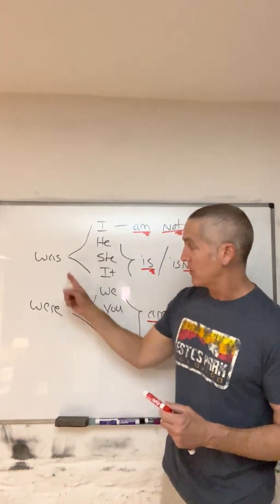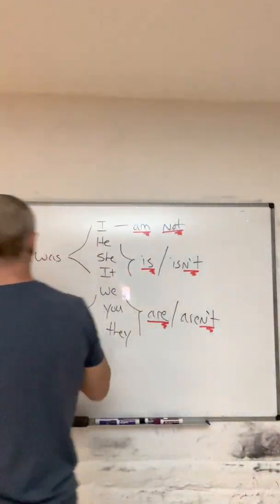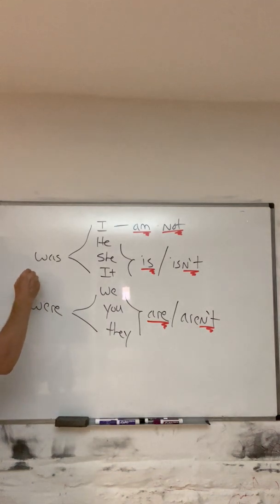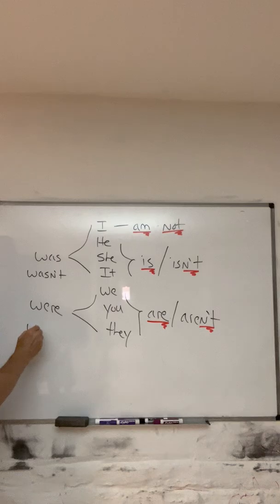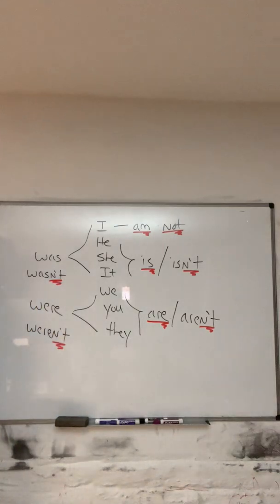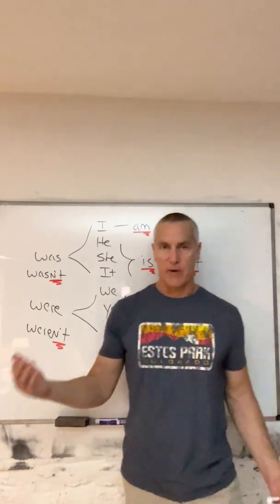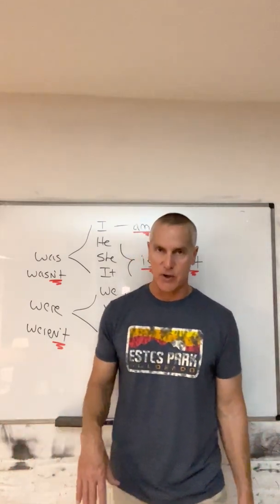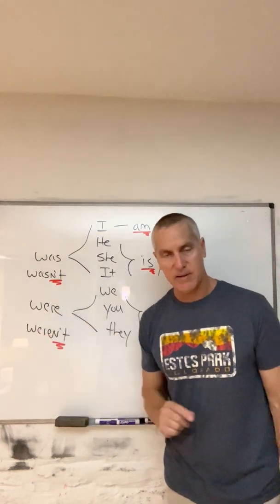We have negative contractions for the past tense with was and were. Was not, wasn't. Were not, weren't. And again, there's the contraction with the negative adverb. So those are the forms: the affirmative contractions, the negative contractions, present tense, and past tense.